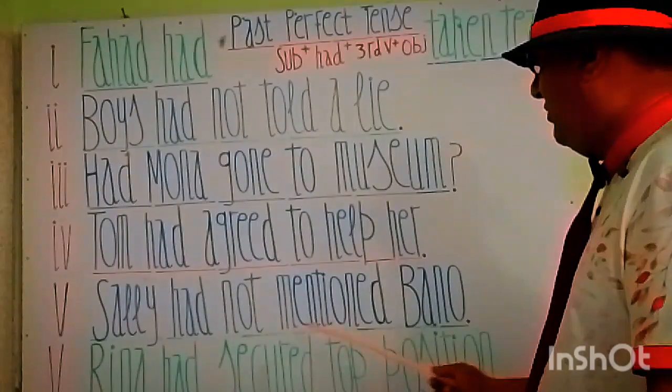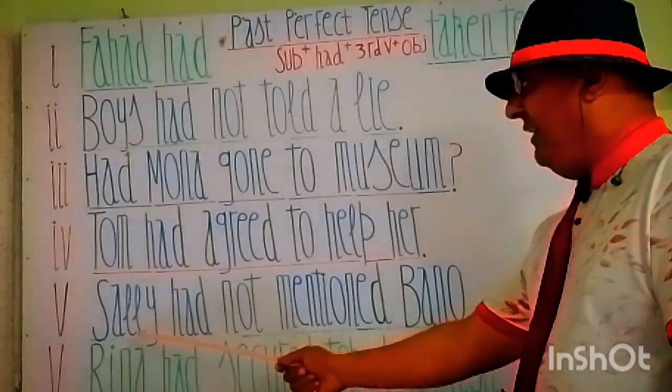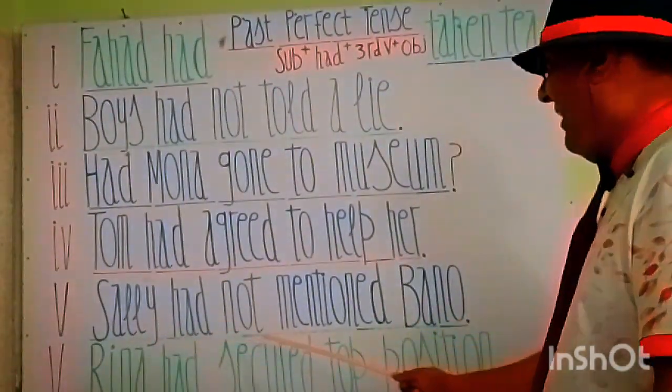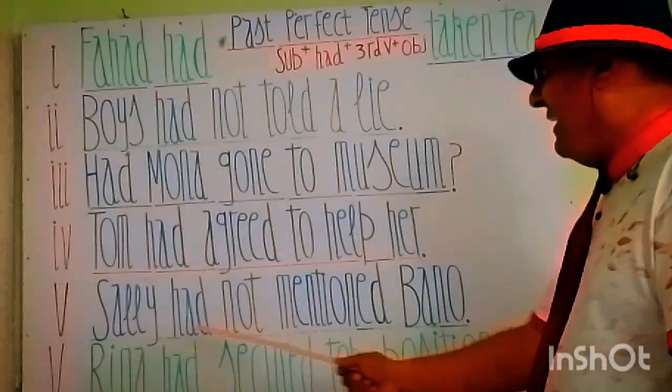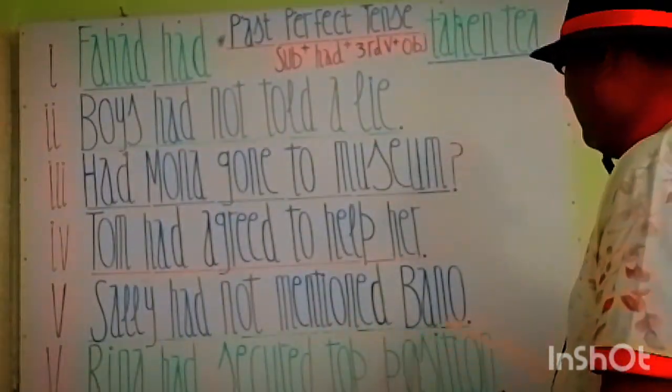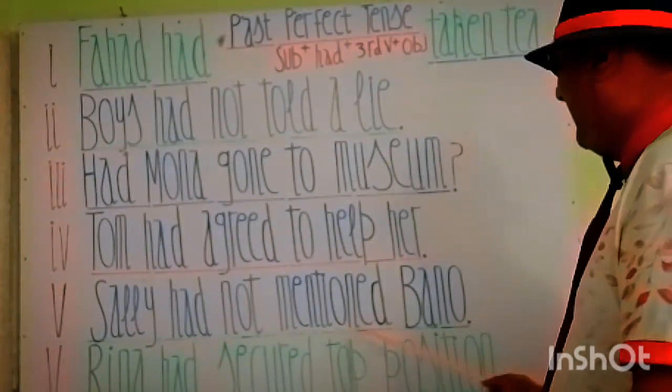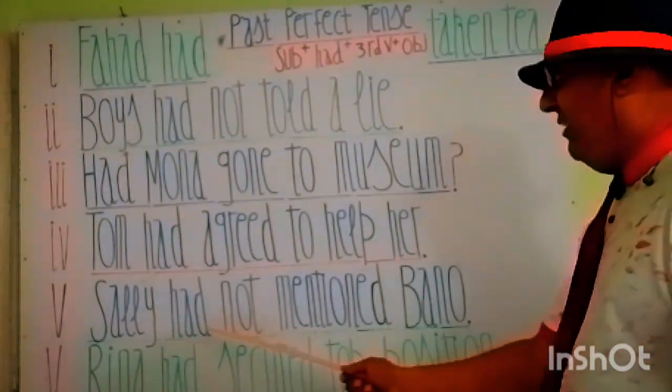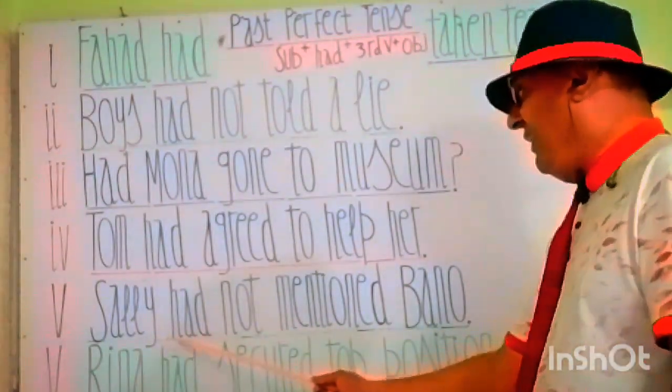आइए अगला जुमला देखते हैं। Next statement is Sally had not mentioned Banu. This is the negative sense in past perfect tense.